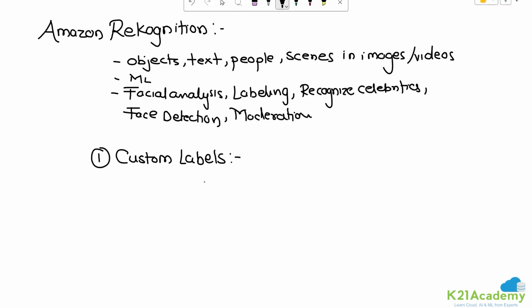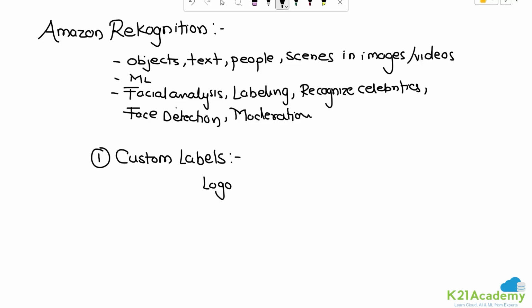For example, let's say you have a company logo of some kind. You can use Amazon Rekognition to find in social media posts, or some Instagram reels, or rather the images over there, whether someone has used a logo of your company.